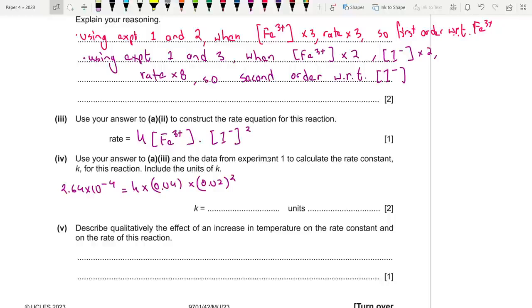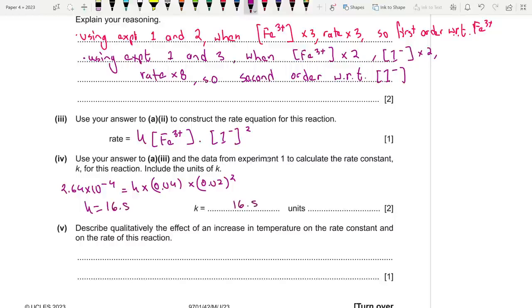Okay, so if we do find that out, what do we get? k is equal to, after you divide it, 2.64 into 10 to the power minus 4 divided by 0.04 divided by 0.02 whole square, 16.5 actually.